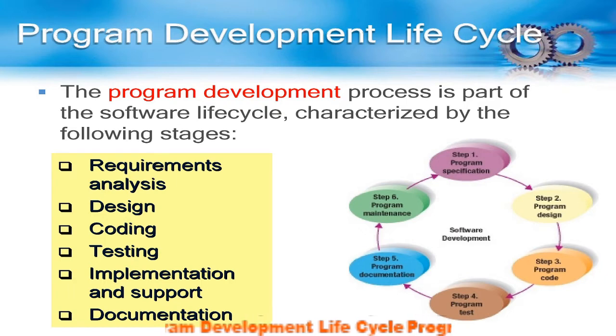First step is program specification. Specify your program. Requirement analysis, in other words, we can say analyze the problem. Second step is program design. According to need, according to objective, design a program in a specific programming language. Third step is program code. Program code means, in a specific programming language, use the syntax which is followed in that programming language.